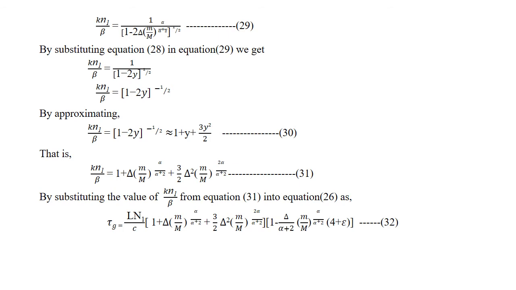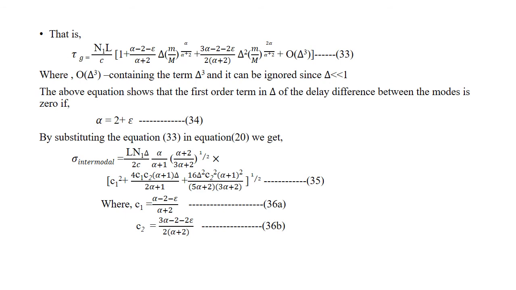By substituting the value of kn1 by beta from equation 31 into 26, tau g can be denoted as tau g equal to ln1 by c into 1 plus del into (small m by capital M) the whole power alpha by alpha plus 2, plus 3 by 2 into del squared into (small m by capital M) the whole power 2 alpha by alpha plus 2, into 1 minus del by alpha plus 2 into (m by capital M) the whole power alpha by alpha plus 2 into 4 plus epsilon.